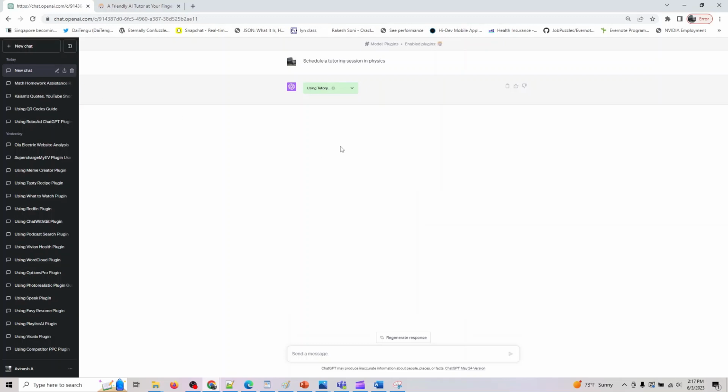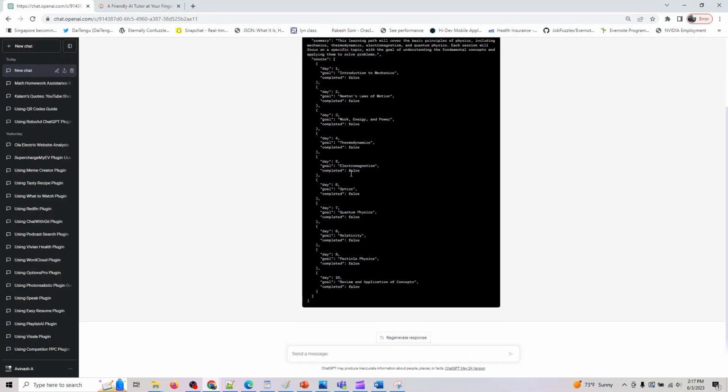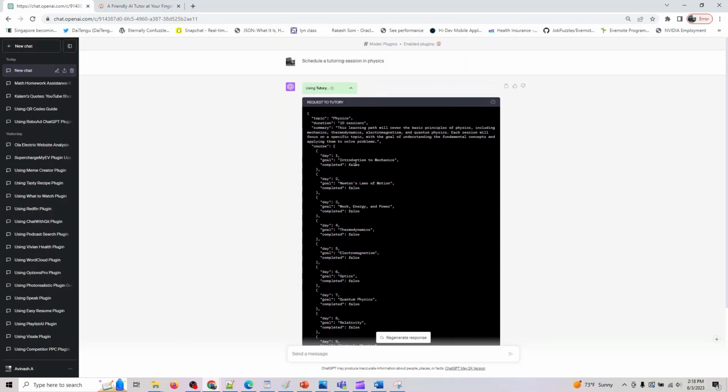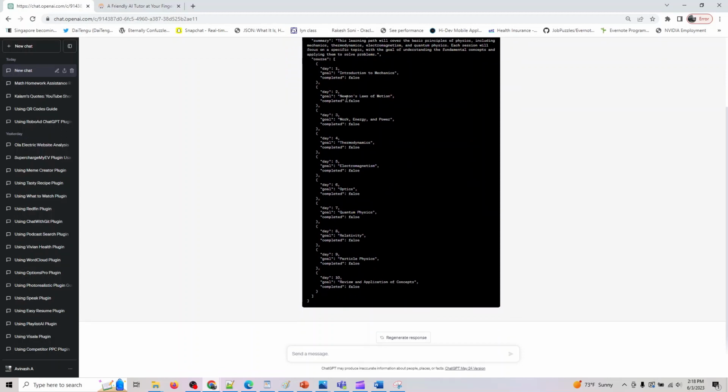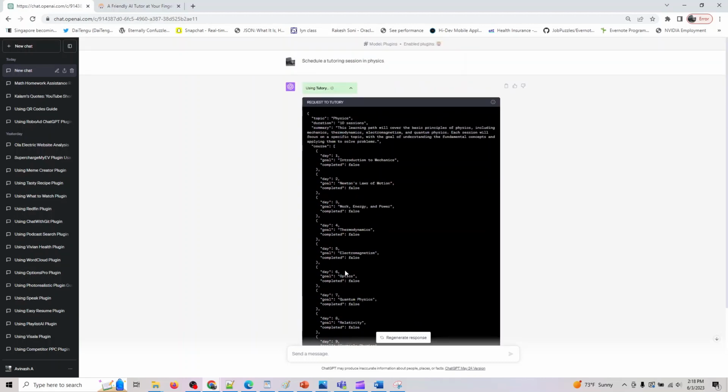And while we come back, you can see this API is getting called, and it is basically giving day 1 would be introduction to mechanics, day 2 would be Newton's laws of motion, day 3 will be work, energy and power, day 4 will be thermodynamics, day 5 will be electromagnetism, day 6 will be optics, day 7 will be quantum physics and relativity, particle physics, and review of application concepts.